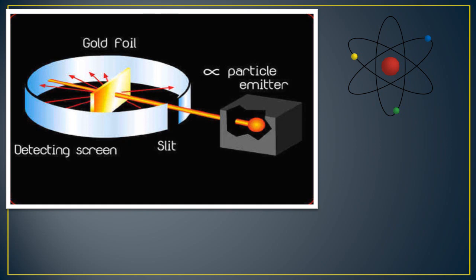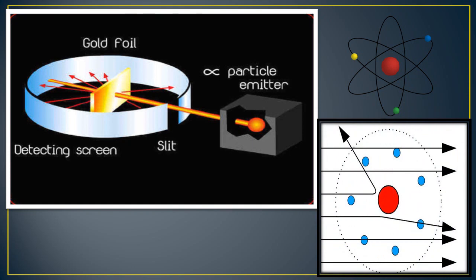A small number of alpha particles got deflected from the original path through a small angle. A still smaller number got deflected through a larger angle, and surprisingly, one alpha particle out of 20,000 bounced back in the direction opposite to the original path.